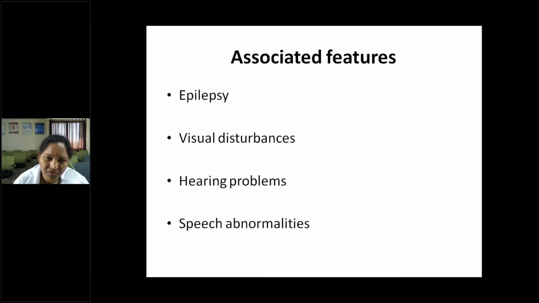Other associated features of intellectual disability are epilepsy, like in tuberous sclerosis or cerebral palsy. Usually they will have epilepsy. Visual disturbances like congenital cataracts, optic atrophies and retinitis pigmentosa are more common. And hearing problems, sensorineural hearing defects, will be more common, especially associated with congenital infections and kernicterus. In both conditions, they will have hearing problems and mental retardation. Speech abnormalities: they are unable to learn speech.